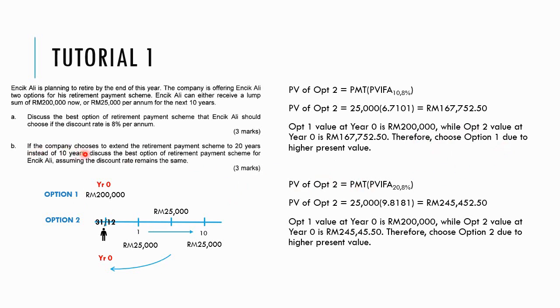Part B says that if the company chooses to extend the retirement payment scheme to 20 years instead of 10 years, now it becomes 20 years. So calculate the annuity for option 2. Now we change to 20 years. And we see that the present value here is 245,552.50, which is higher than 200,000. Therefore, we choose option number 2.